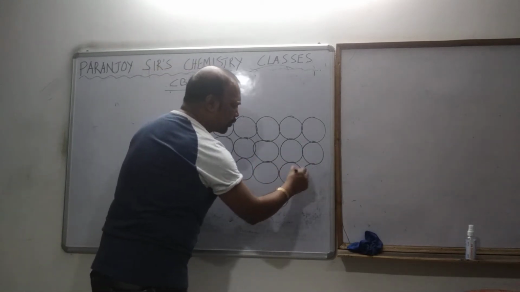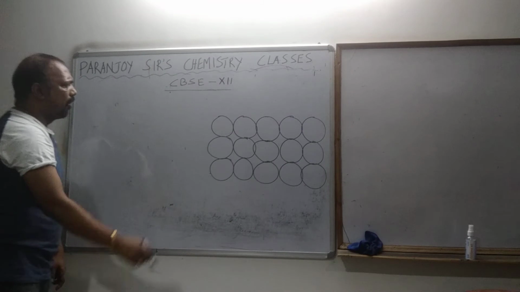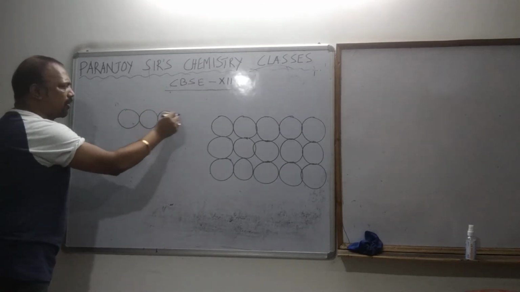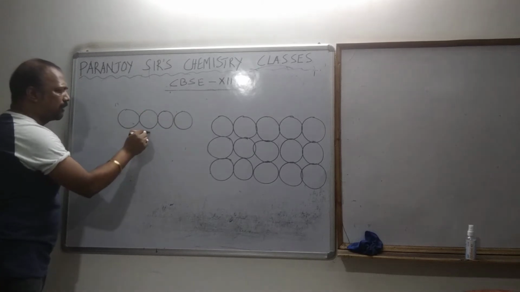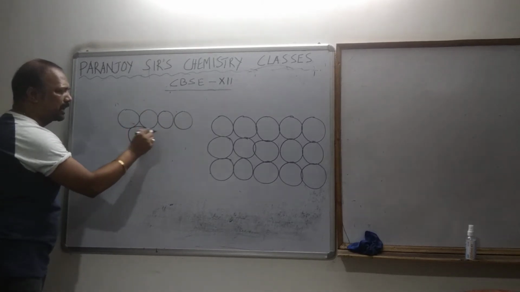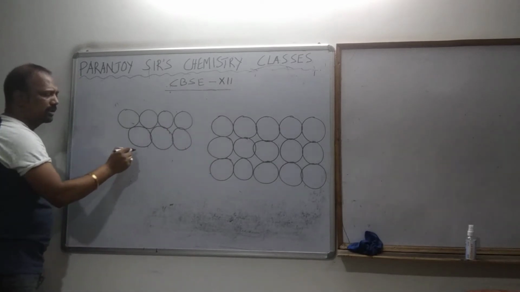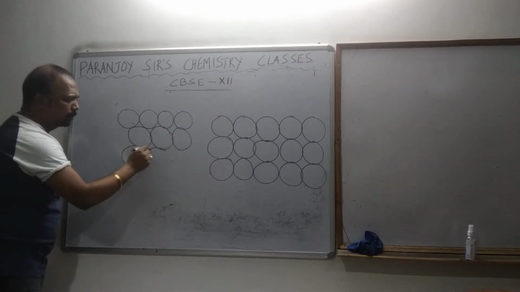Or, some can place it like this. The first line is always like this, and in the second line, he is keeping the spheres in between these two. These are the two ways.